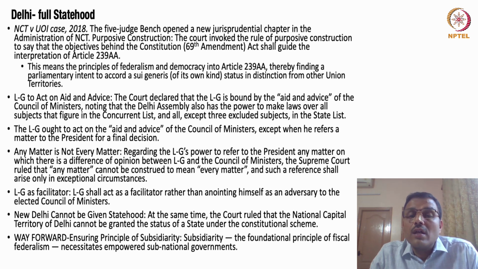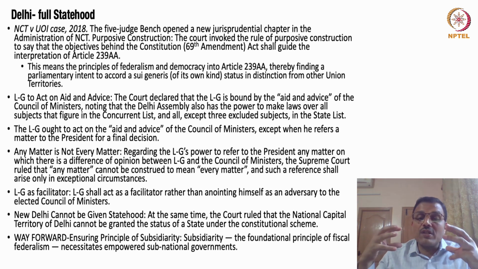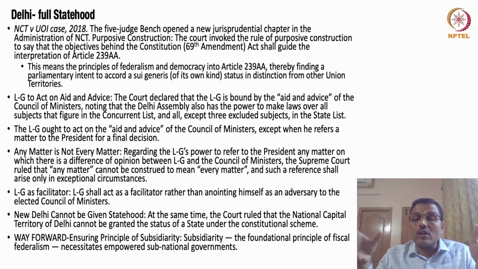It is to say that, look, please see the objectives of the 69th Amendment to the Constitution. Now, the 69th Amendment to the Constitution looked at union government having some say in the administration of the state. But please note, when we say the union government has some role, it doesn't mean at the cost of the autonomy of the state government. So this kind of friction between state and the union is not good for development or for democracy.